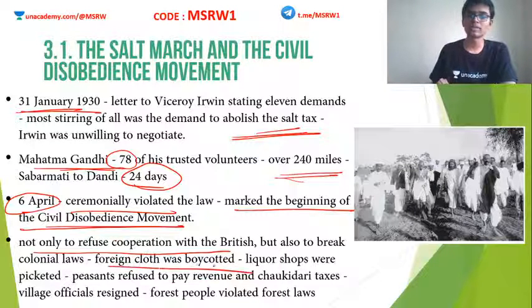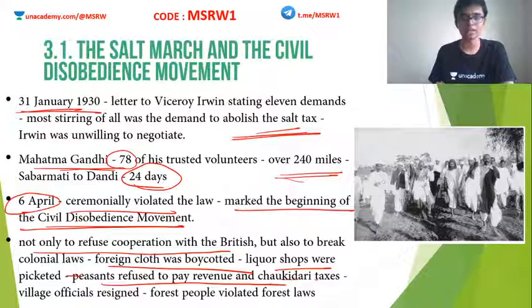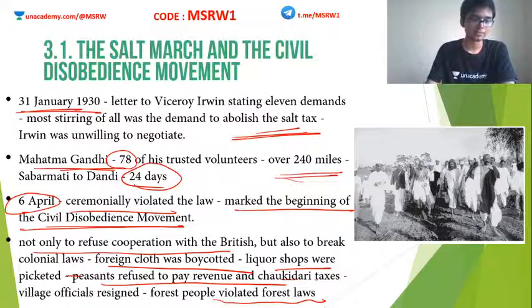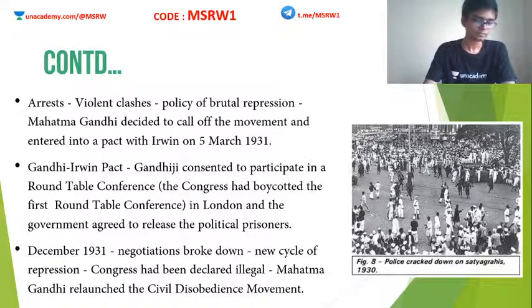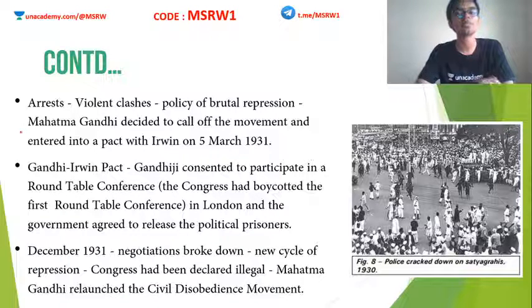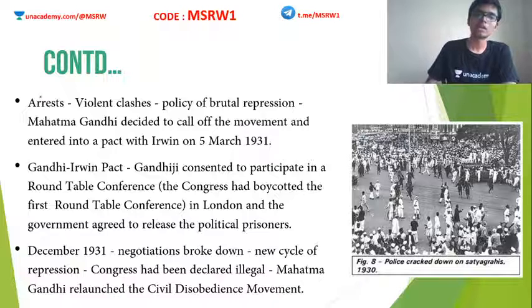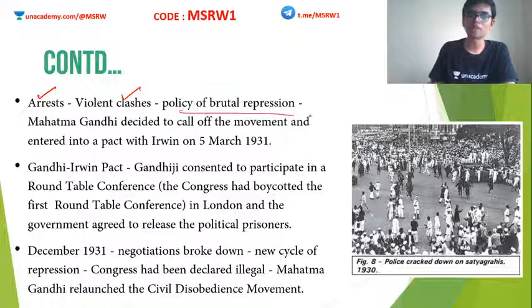So foreign clothes were boycotted, liquor shops were picketed, peasants refused to pay revenue and chowkidari tax, village officials resigned, and forest people violated the forest laws. Everywhere some kind of civil disobedience manifested throughout the country. Clear? Whenever Indians rose against the British, they dealt with them using severe repression. Here also lots and lots of arrests were made. There were violent clashes altogether. The British followed a policy of brutal repression.